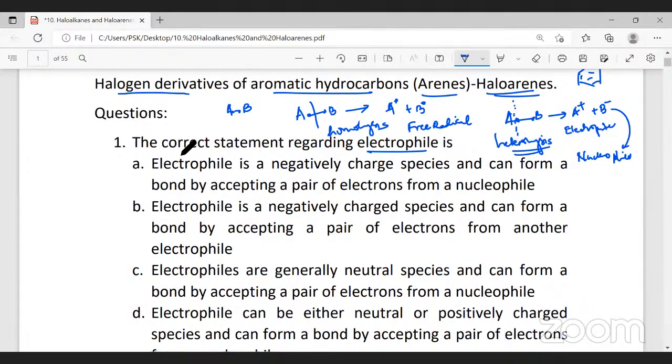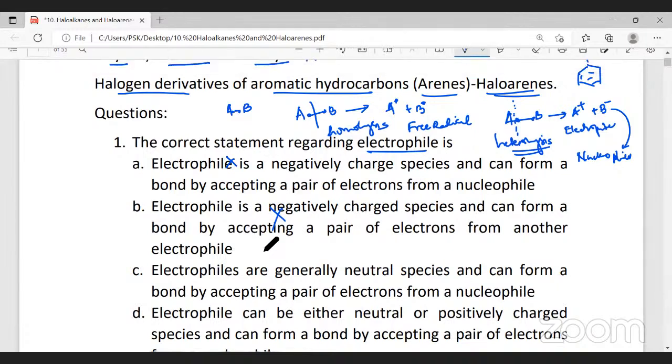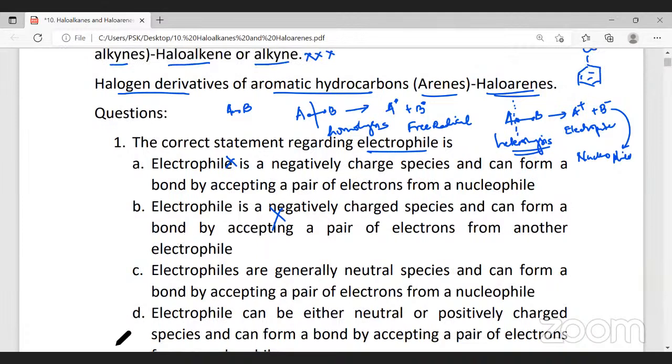Yes, sir. The correct statement regarding electrophile: electrophile is negatively charged. It's wrong. Electrophile is positively charged. Electrophile is a negatively charged species and can form a bond by accepting a pair of electrons. No, that is also wrong. Electrophile is not negatively charged. The third one: electrophiles are generally neutral species and can form a bond by accepting a pair of electrons from the nucleophile. See, there are neutral electrophiles also.